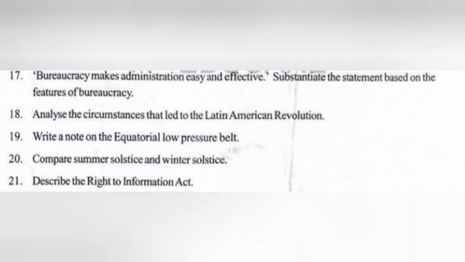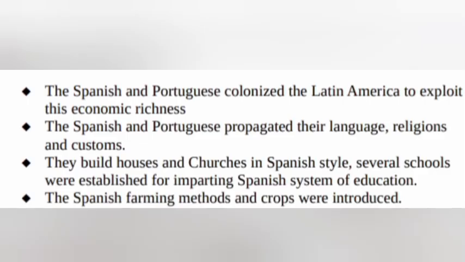18. Analyze the circumstances that led to the Latin American Revolution. Answer. The Spanish and Portuguese colonized Latin America to exploit its economic richness. The Spanish and Portuguese propagated their language, religion, and customs. They built houses and churches in Spanish style. Several schools were established for imparting the Spanish system of education. The Spanish farming methods and crops were introduced.